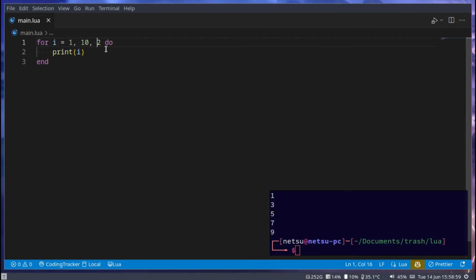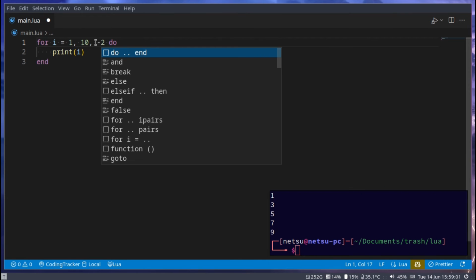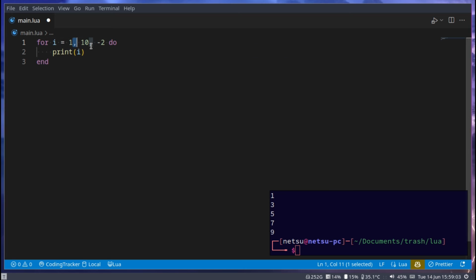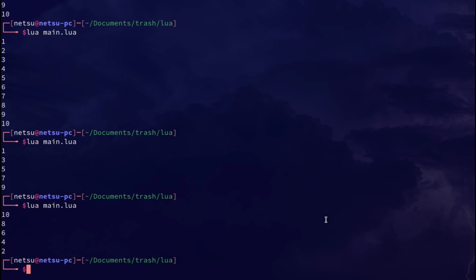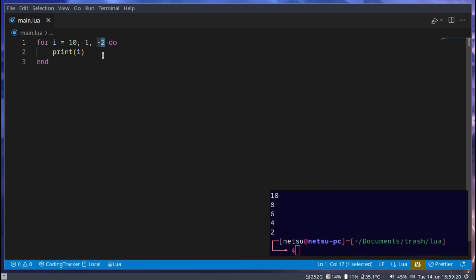You can even make it go into the negative value, so -2. But this here would cause an infinite loop, so we'll have to go 10 to 1. So it's going to flip the 2. So I is going to start at 10 until it reaches 1 or less, and then it will stop. Now, as you can see, it goes downwards because we said -2. Cool. So that's a basic for loop.